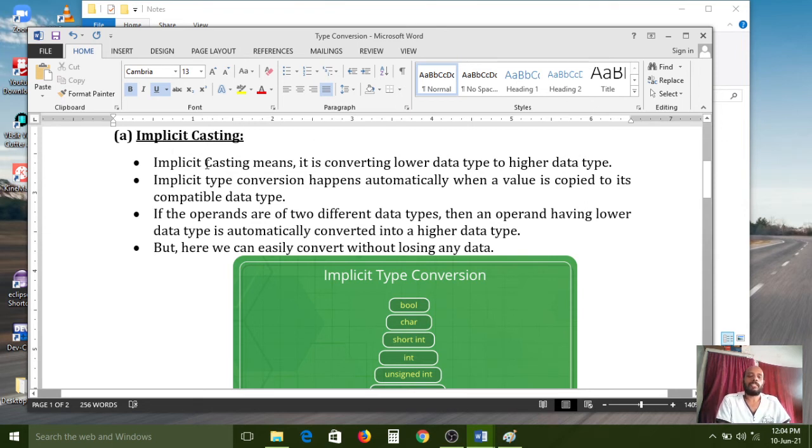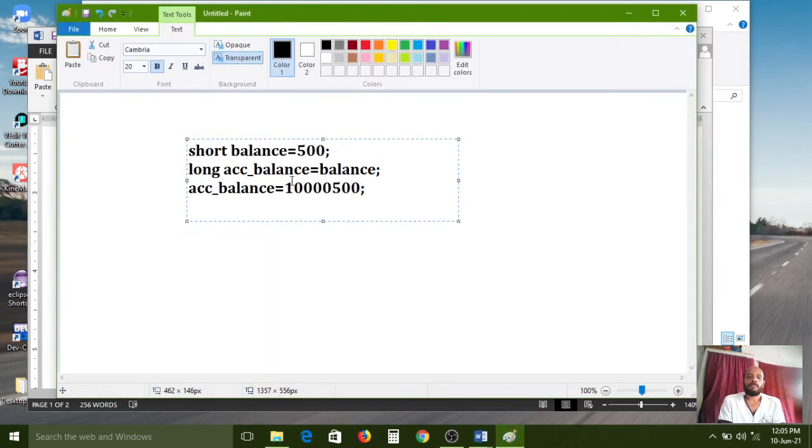So first, implicit casting means it is converting lower data type to higher data type, nothing but small data type to big data type it is converting. So that process is called implicit casting. Implicit type conversion happens automatically when a value is copied to its compatible data type. Here I already told you one example. It is a short data type and it is a long data type, but both are number related data types.